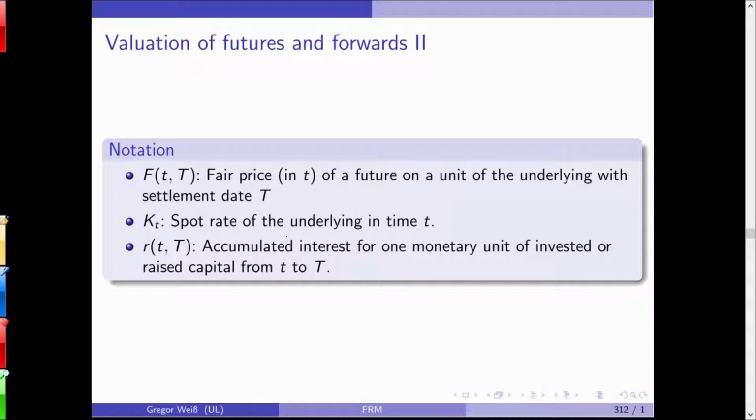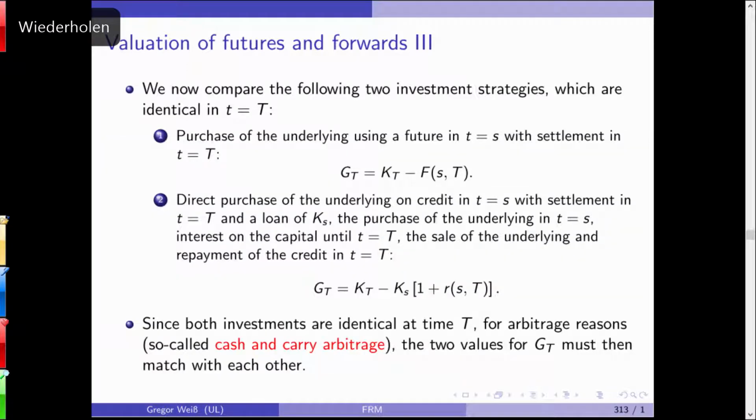And because it's quite difficult to have those interests in every term of the sum, we simply sum it up in RT, capital T, the accumulated interest for one monetary unit of invested or raised capital. So we'll simply put it in this additional term here, RT. So it's the accumulated interest rates.